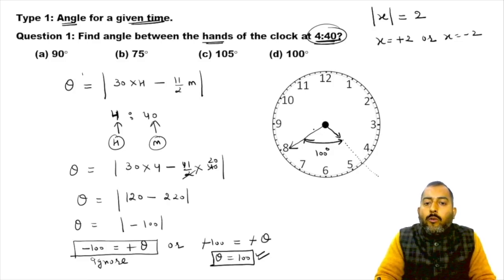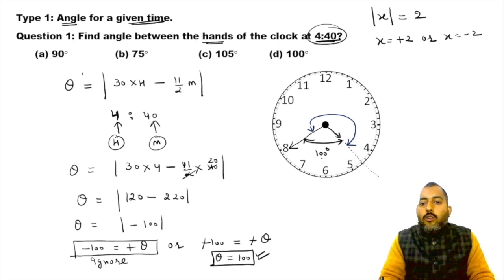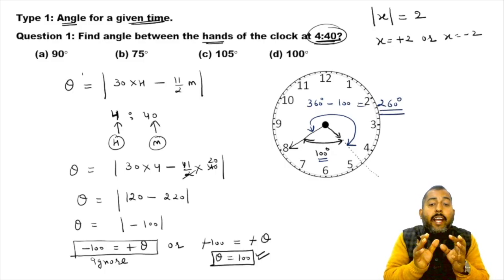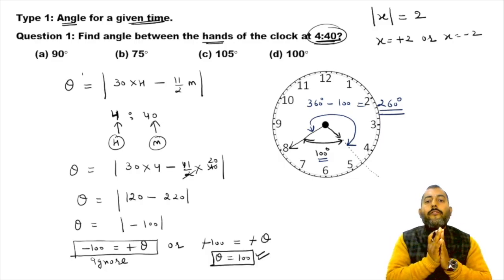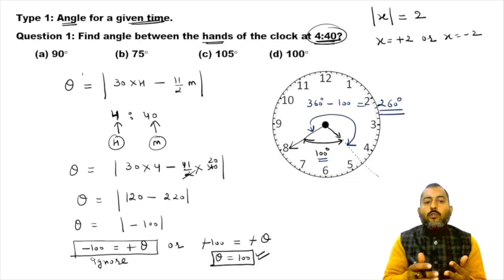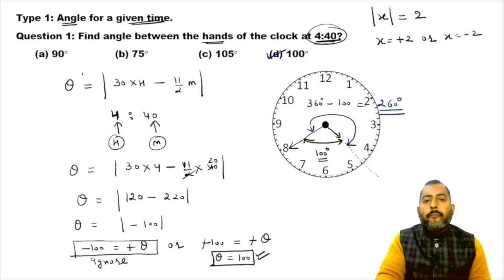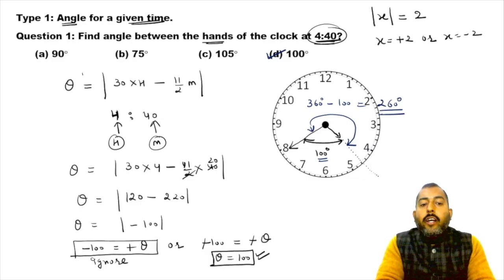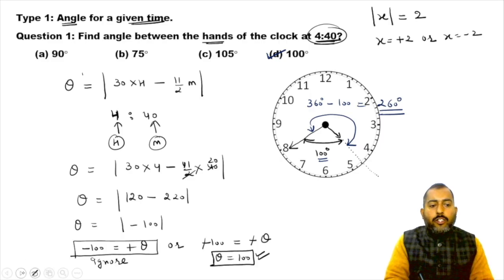So what you gonna do? Use formula, calculate the value, and find out the other part. So 100 degree is this part. So other part will be 360 minus 100, which is 260 degree. So either you will find 100 degree in the option, or you will find 260 degree in the option. So answer over here is option D. At 4:40, angle between the hands of the clock is 100 degree. All right, let's move on to the next question.